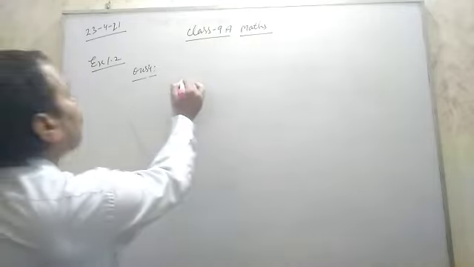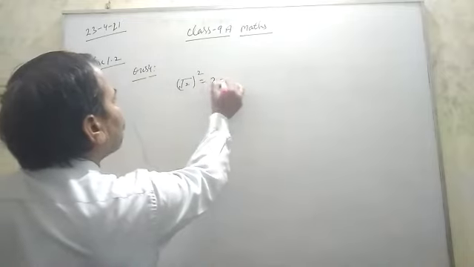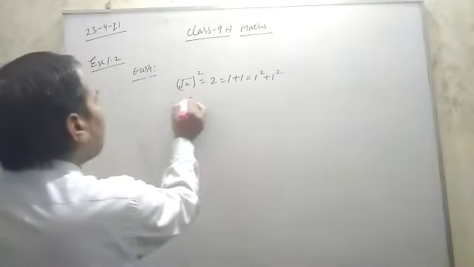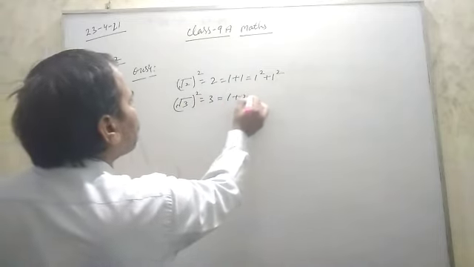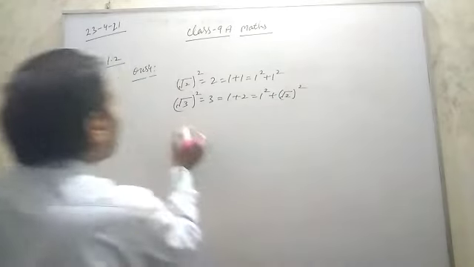So here I am discussing how to represent these. Under root 2 square, 2 is 1 plus 1, which is 1 square plus 1 square. Then under root 3 square, 3 is 1 plus 2, which is 1 square plus under root 2 square.